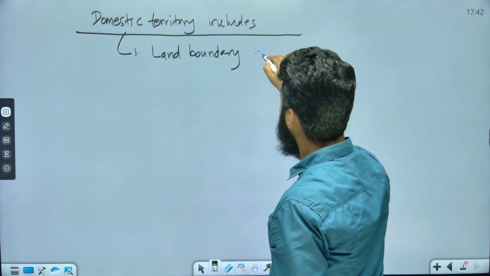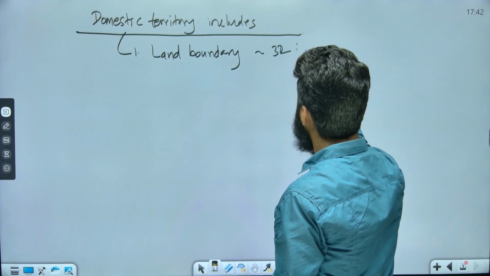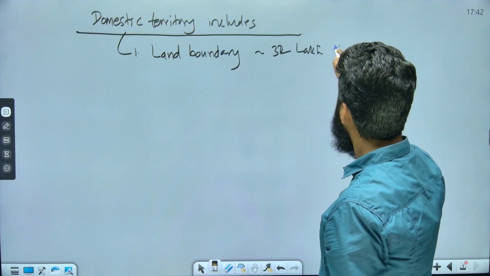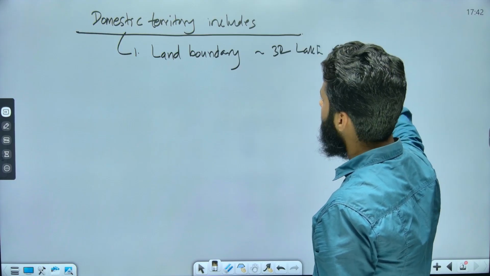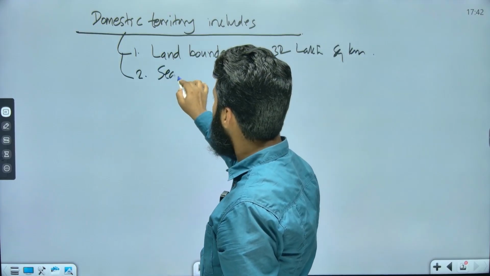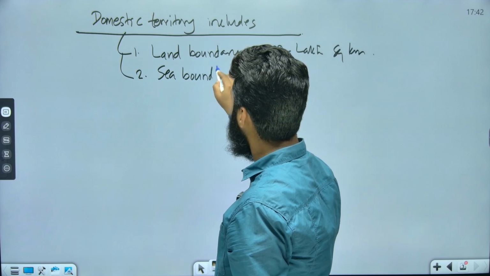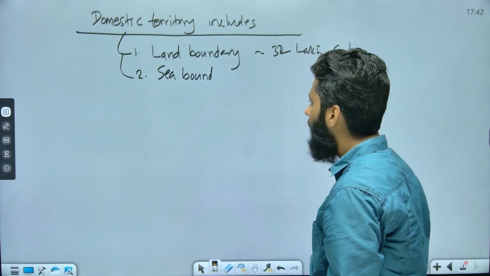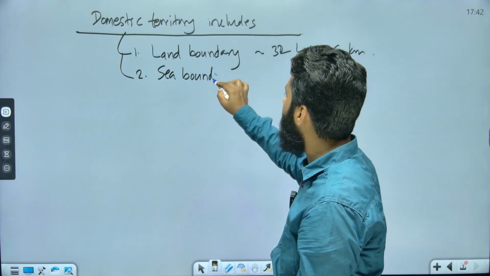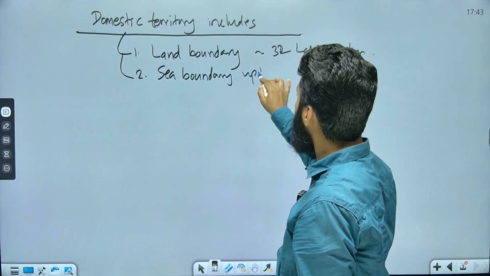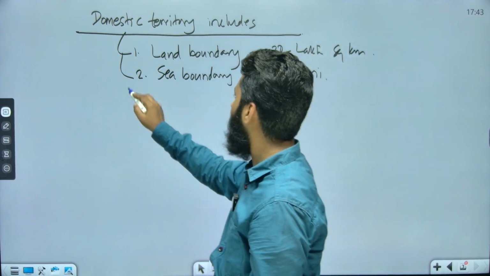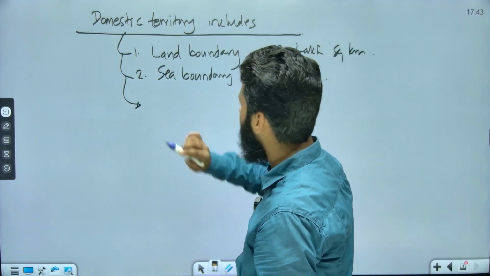For example, roughly around 32 lakh square kilometers is related to our land boundary. Also the sea boundary, which means the area from the coastal area, how much water body is in our control. So the sea boundary up to 12 nautical miles is part of domestic territory.